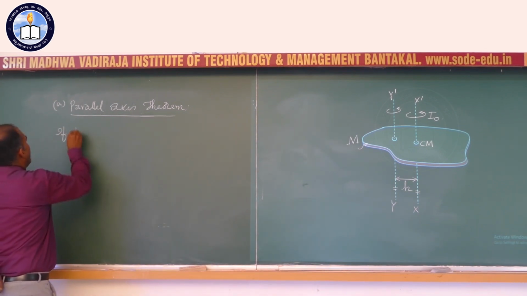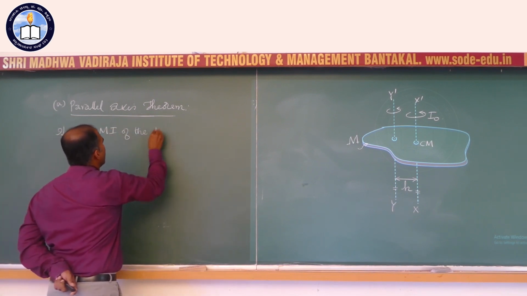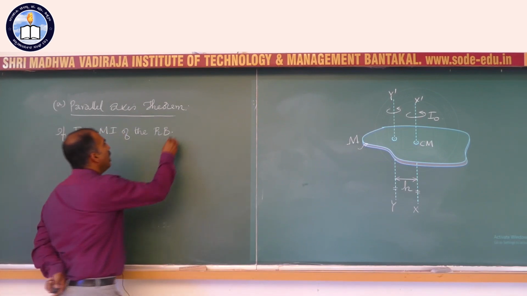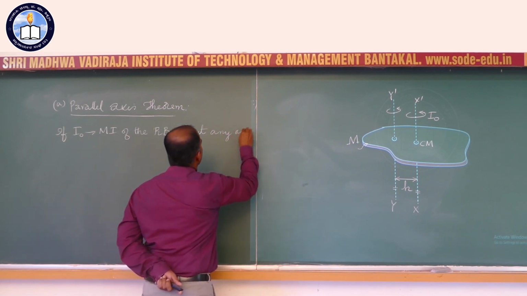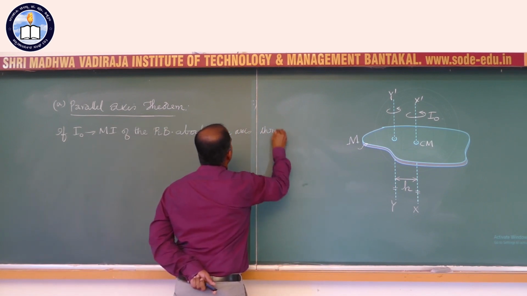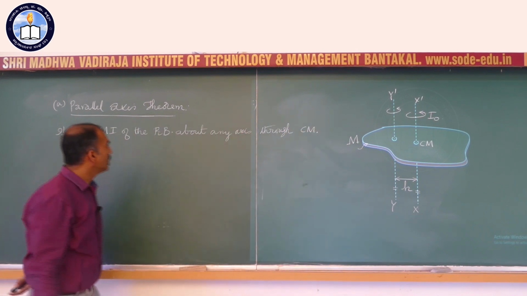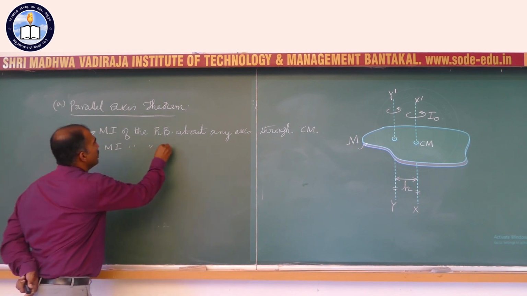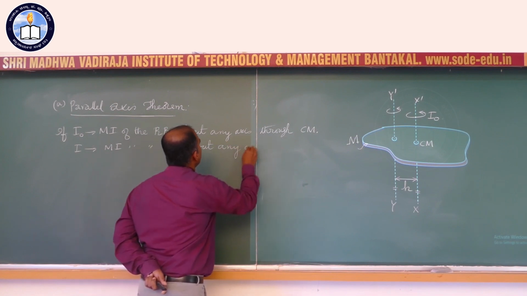If I naught is the moment of inertia of the rigid body, I'm sorry, I'm using shorthand notations, RB for rigid body, about any axis through the center of mass CM,